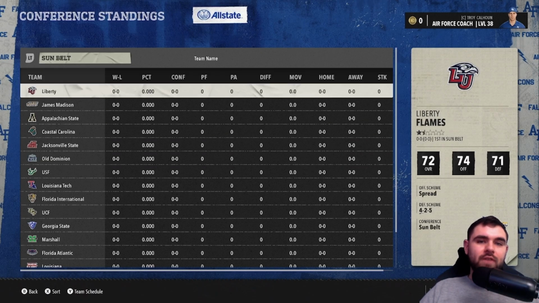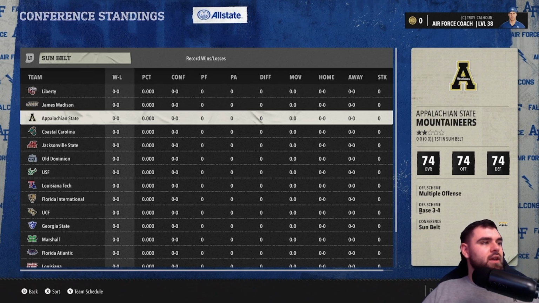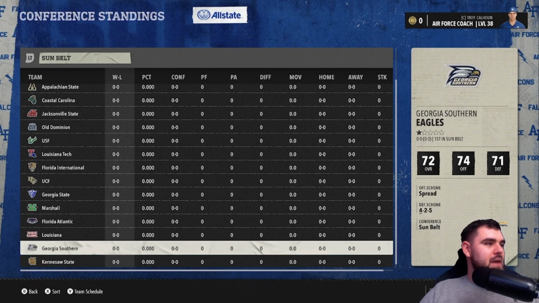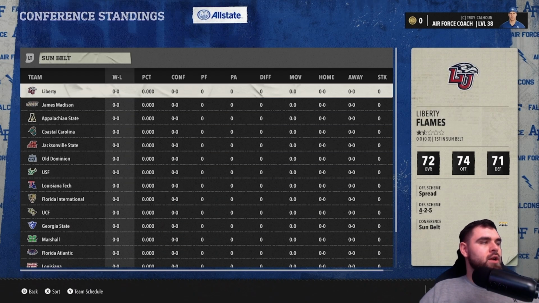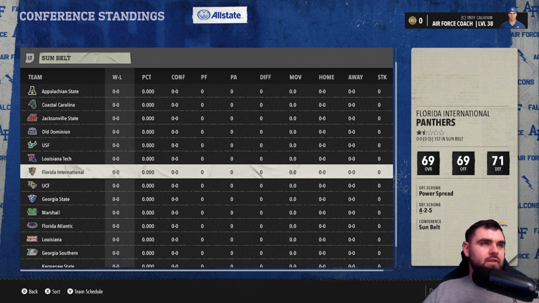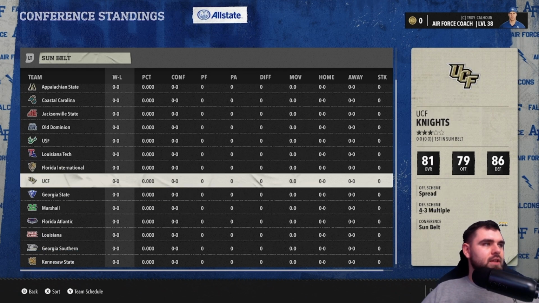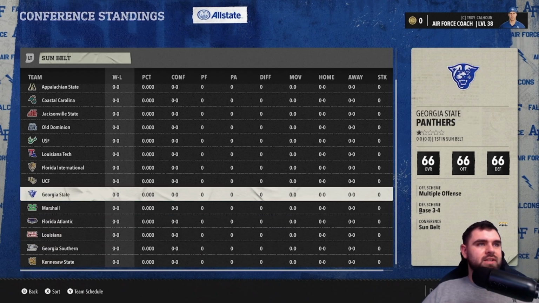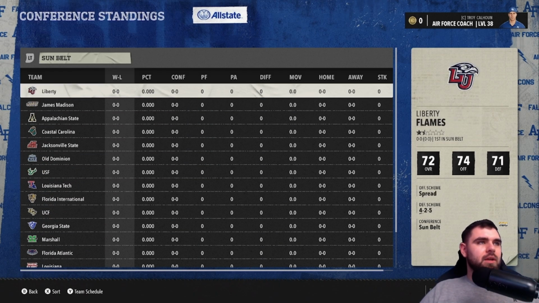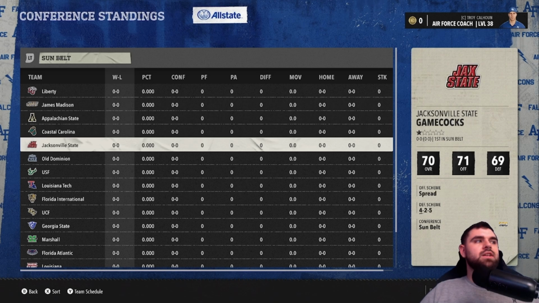It'll be close. And then the final minor conference and final conference we'll be going over today is going to be the Sun Belt that feeds into the ACC and the SEC. And similar to the MAC, quite a few teams, so good amount of chance for promotion to one of those 2 conferences. And I would think USF is in the running for that. UCF is in the running for that. Probably some teams that should have already been up there, but I'm kind of hoping that the relegation and promotion process works as intended and these teams move up and we kind of get that sorted out while still giving teams chances to improve. That's kind of the hope of this system.